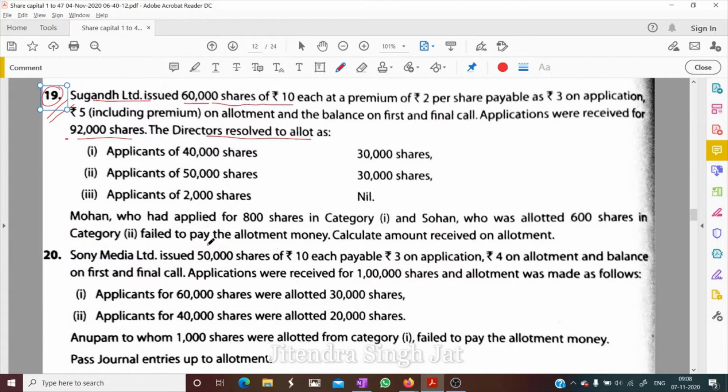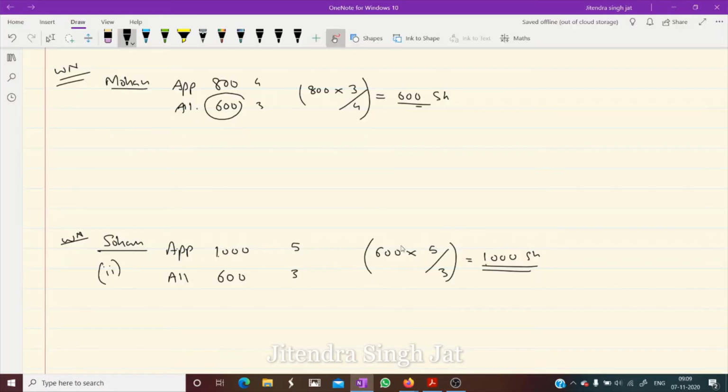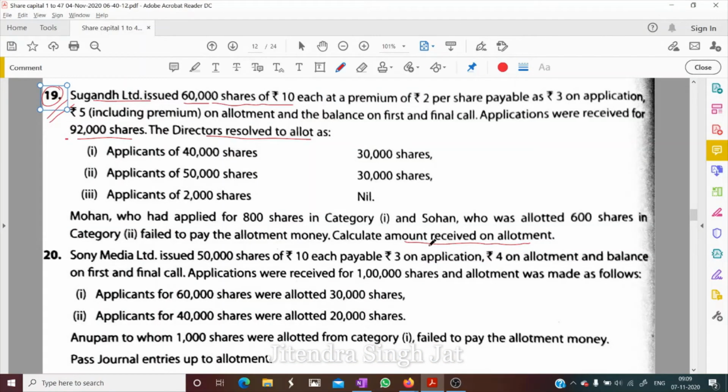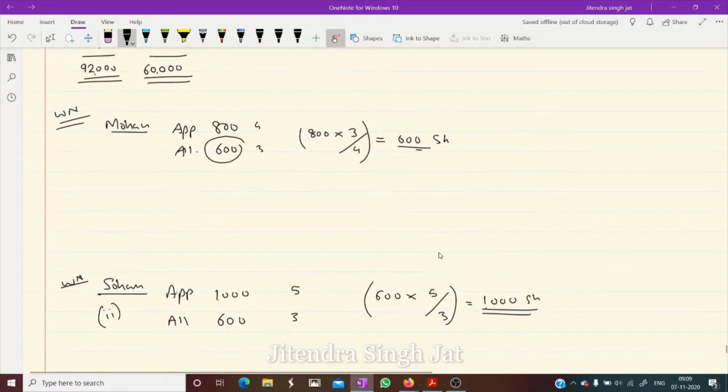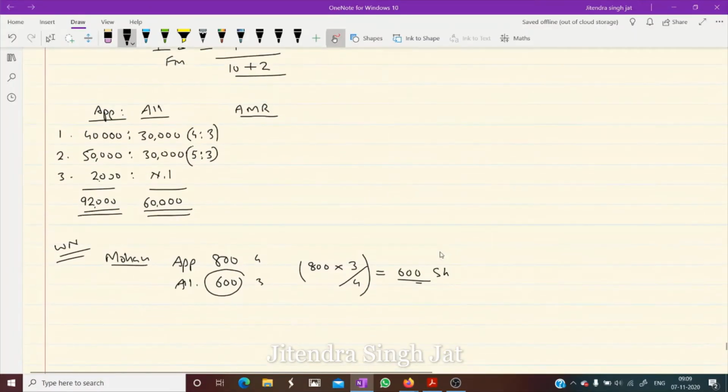Then they failed to pay the allotment money. We need to calculate the amount received on allotment. It means these two shareholders failed to pay allotment money, so we need to calculate how much amount is received on allotment. So we can simply calculate. Okay, pay attention here carefully.